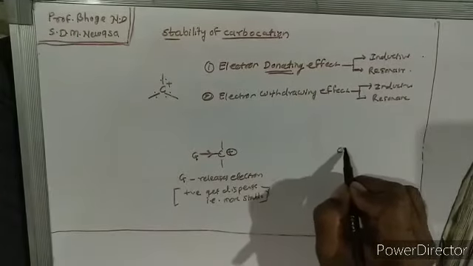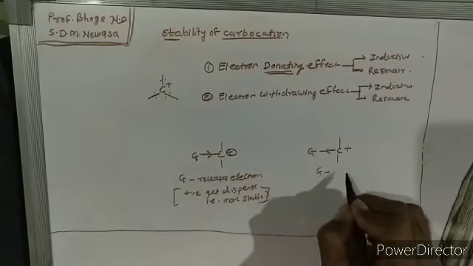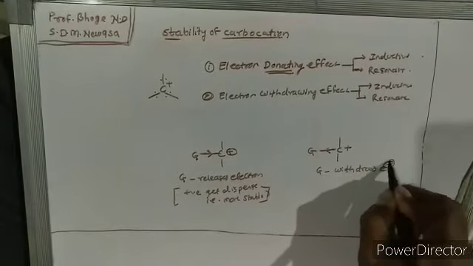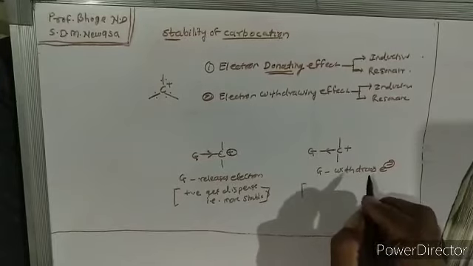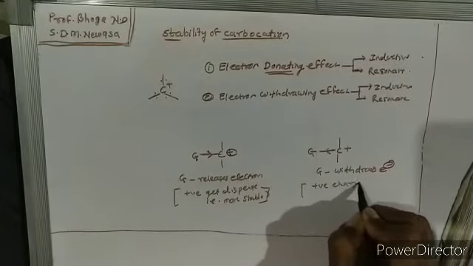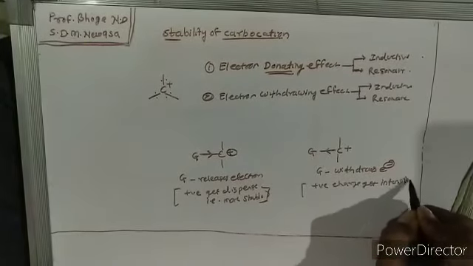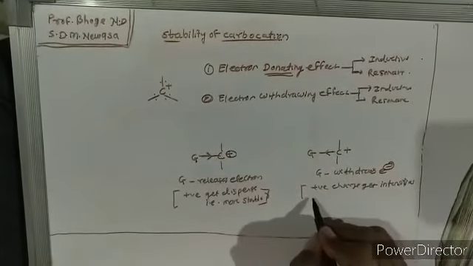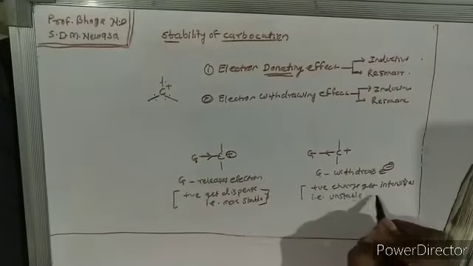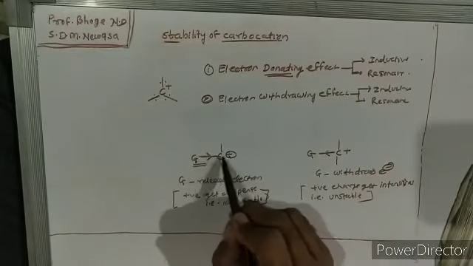Okay, on the other hand, if the Z group is electron withdrawing, that is, if Z withdraws electron, then it intensifies the positive charge, getting more and more positive charge, and hence it becomes unstable. If Z is electron donating, then this positive charge gets stabilized because it decreases the electron deficiency.